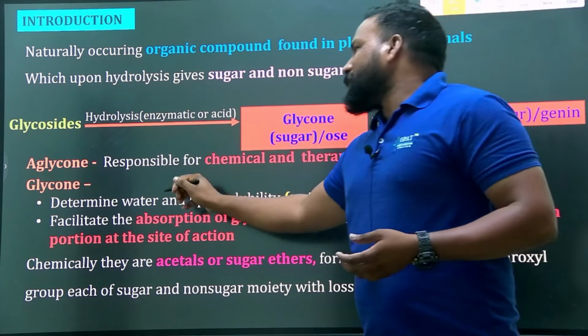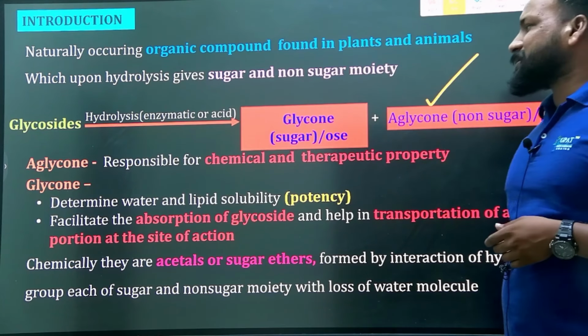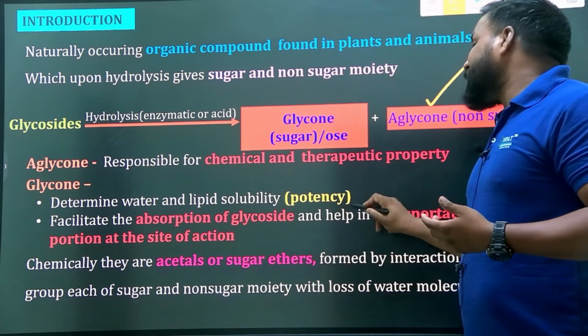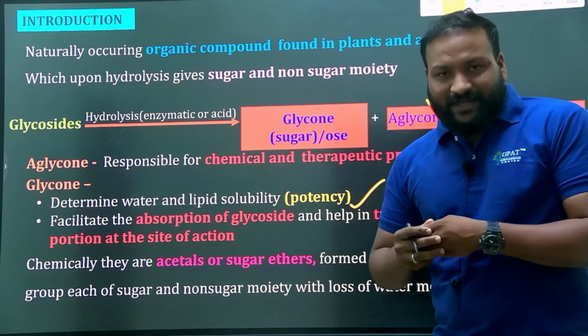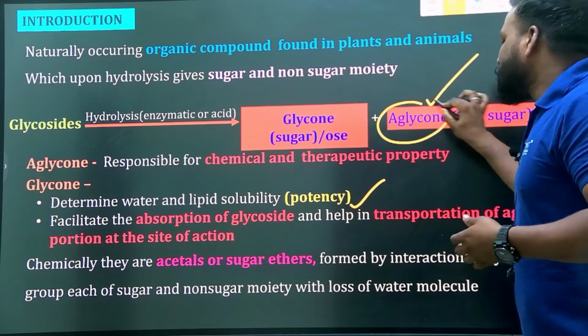The aglycone is responsible for the chemical and therapeutic activity, as we have discussed. And the glycon moiety will determine the water and lipid solubility for the particular aglycone moiety, helping for the better solubility of the aglycone. Not only that, it also facilitates the absorption of the glycoside, for both glycon and aglycone, to facilitate better absorption.